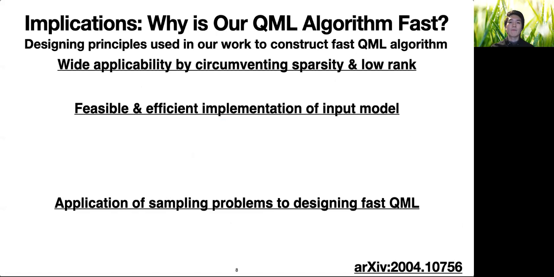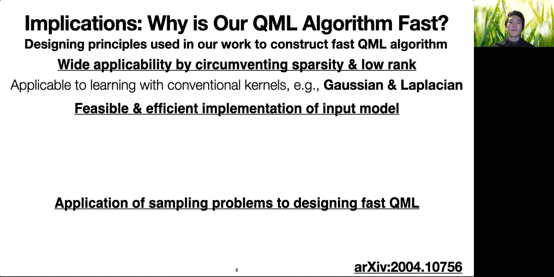Our algorithm may provide the following insights into designing fast algorithms for quantum machine learning. Firstly, our technique can circumvent sparsity and low rank assumptions, and this is useful for constructing widely applicable algorithms for quantum machine learning. Indeed, we show that our algorithm is applicable to learning with conventional kernels, such as Gaussian and Laplacian, in a reasonable parameter region, even though these kernels do not necessarily satisfy the sparsity and low rank assumptions in general.